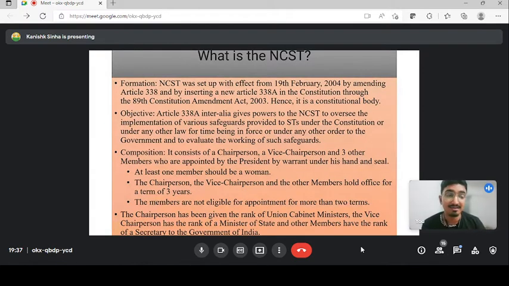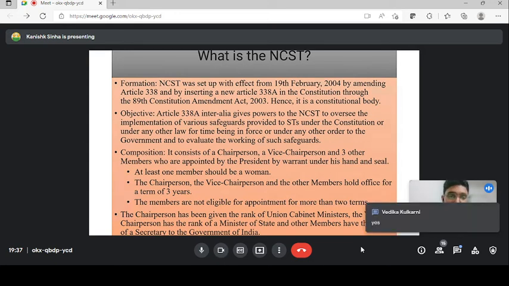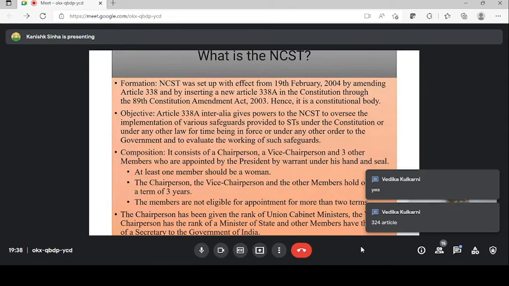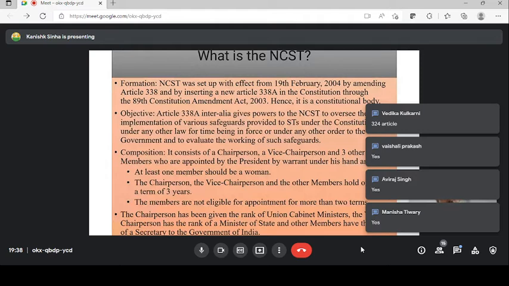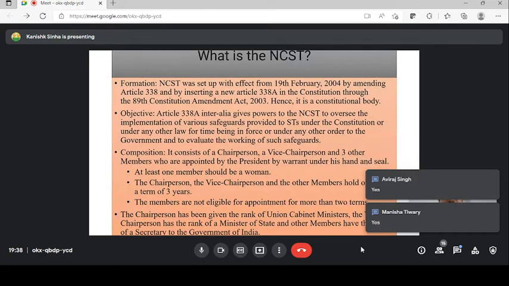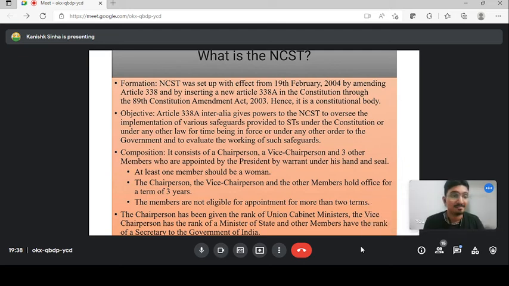Can anyone tell me whether the Election Commission of India is a constitutional body or not? Election Commission of India. Okay, Vedika. You have told yes. Very good, Vedika. Yeah, that only I was thinking that you should give this article. Article 324 of the Indian Constitution says that there shall be an Election Commission in India, which makes it a constitutional body. But the Niti Aayog is not a constitutional body. It is a think tank of our country, guys.